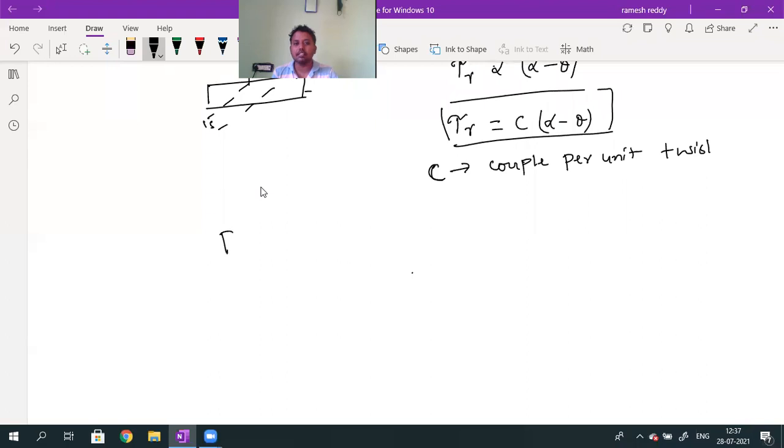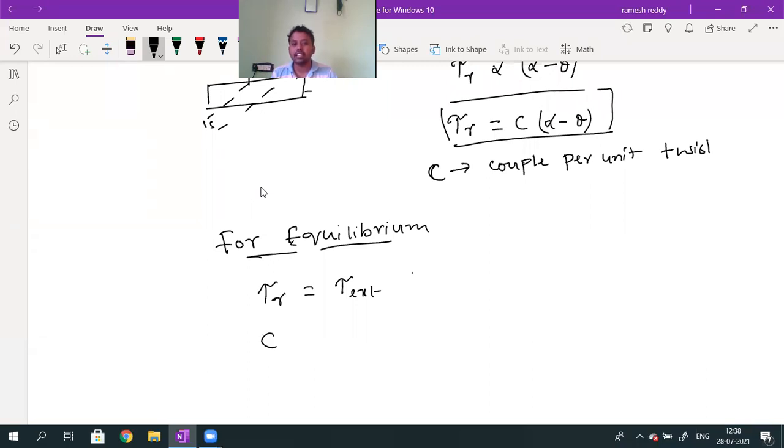For keeping the system in equilibrium, when the bar magnet is held at an angle theta with its equilibrium position, the restoring torque should be equal to the torque due to external force. The torque due to external force and the torque due to the horizontal component are both equal. If you want to rotate the bar magnet from its equilibrium position, the torque you should apply is exactly equal to the torque due to the horizontal component of the magnetic field.